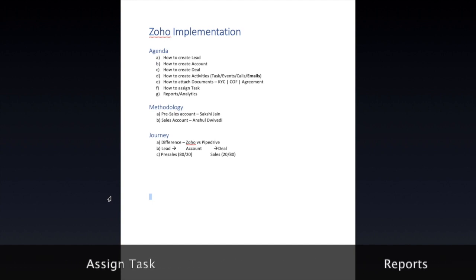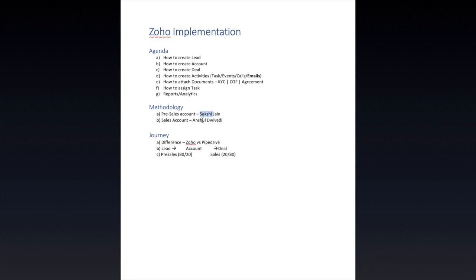The methodology that we would be following is that I would be using two different accounts, one from the pre-sales representative and the other from the sales representative. So Sakshi would be our pre-sales representative and Anshul would be our sales representative. We'll try and see how sales and pre-sales work in tandem, how they are dependent on each other, and how they would work independently from each other for that same particular deal or lead.